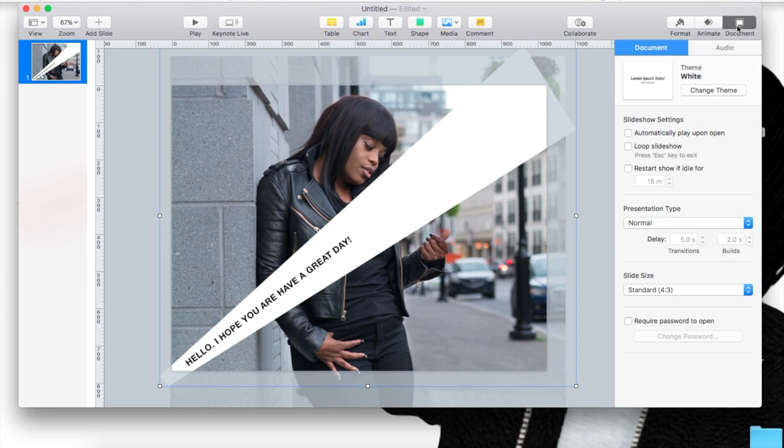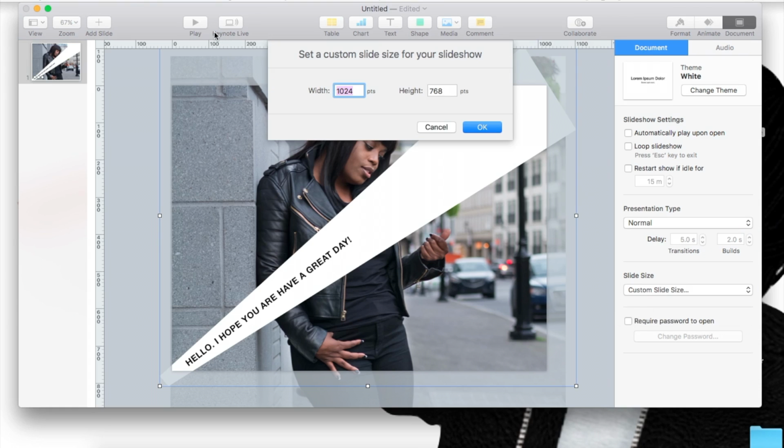And then the document size has to do with the size of the document. I don't play with anything around here. I just usually play with creating what size I want my content that I'm creating. So for this one, let's just say I wanted to change it to an Instagram size, where that's 1024 by 1024.